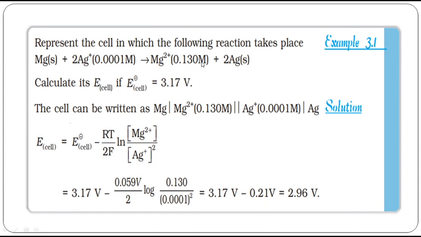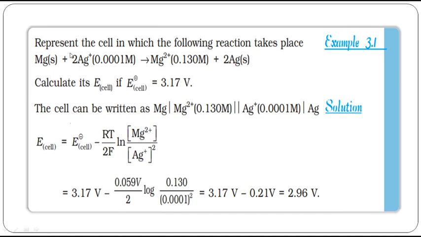So you see in the brackets, what is the concentration given? 0.130. So I have placed 0.130 divided by the cathode concentration. What is the cathode? Silver. What is the concentration of silver? 10 power minus 4, is it not? Or I can write 0.0001 M.